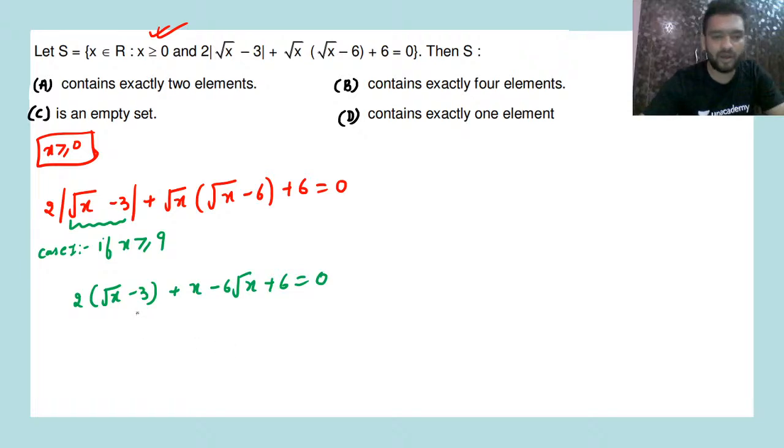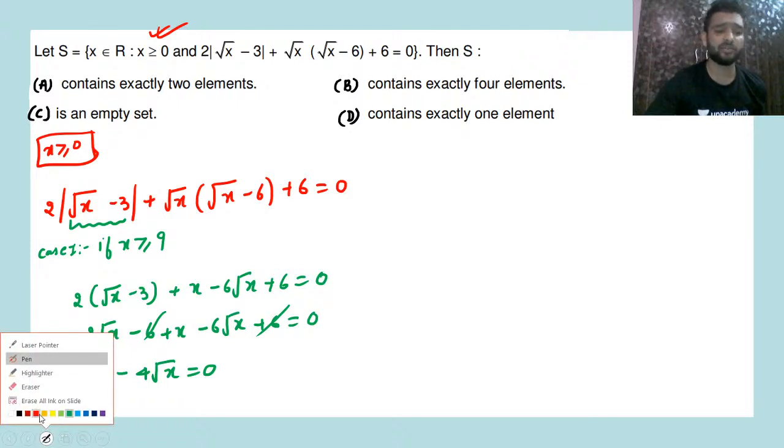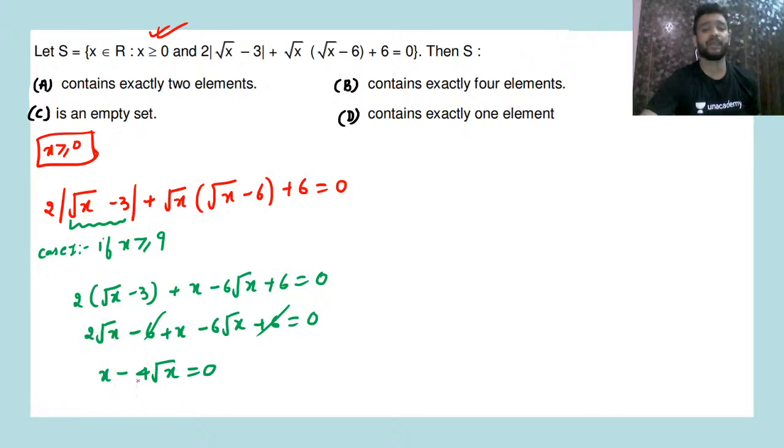Yes or no? So from here, what we are getting is 2 under root of x minus 6 plus x minus 6 under root of x plus 6 equal to 0. This 6 and this 6 cancel out. We are getting finally x minus 4 under root of x equal to 0. So what are the values of x that we can get from here?